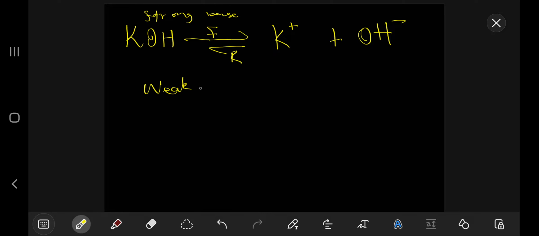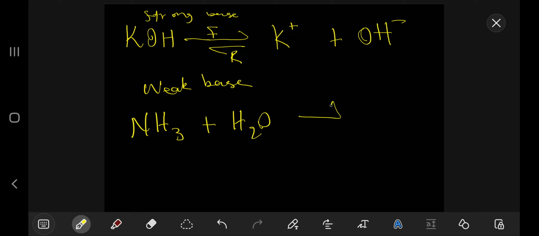But then if it is a weak base, such as ammonia, right? So let's say ammonia in water. This should be a reversible reaction. In this case, this is a base, which means water will be the acid. The acid is a donator, so it donates a hydrogen, and we form NH4 plus, and then OH minus remains, right?